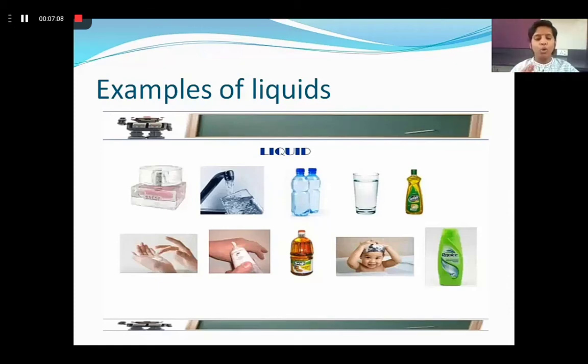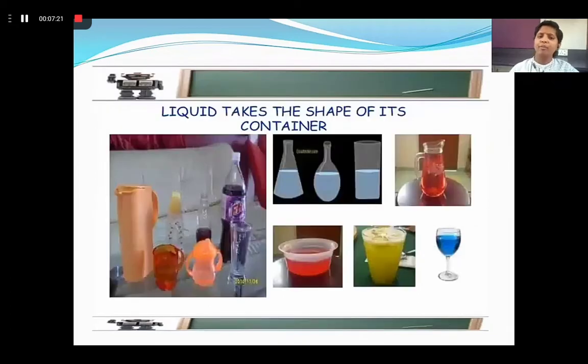Liquid has no fixed shape and they can easily flow. Thus, have you seen water in a particular shape and size? No. If we pour the water in a particular container, it takes the shape of that container, right? Now here you see the picture.